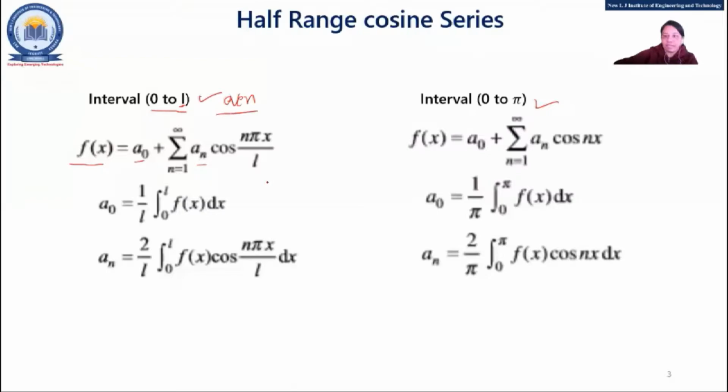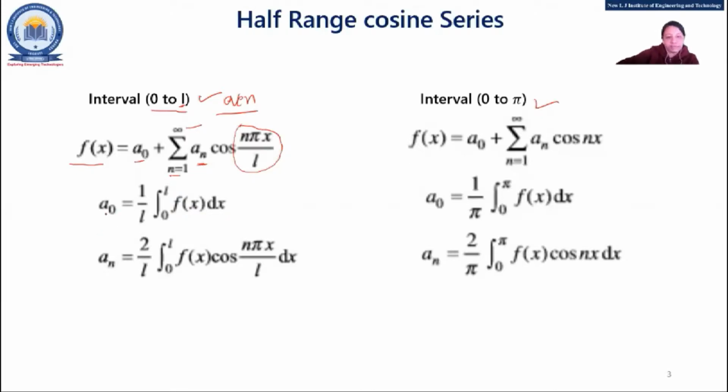So at that time, a0 and an, these two coefficients are there, and if it's 0 to L, then obviously n pi x by L. So f(x) equals a0 plus sigma n equal to 1 to infinity an cos n pi x by L. Fine.